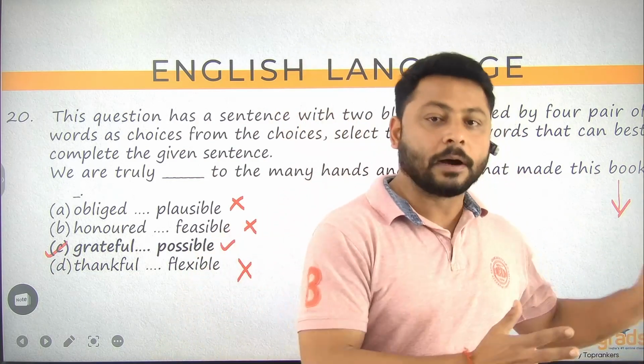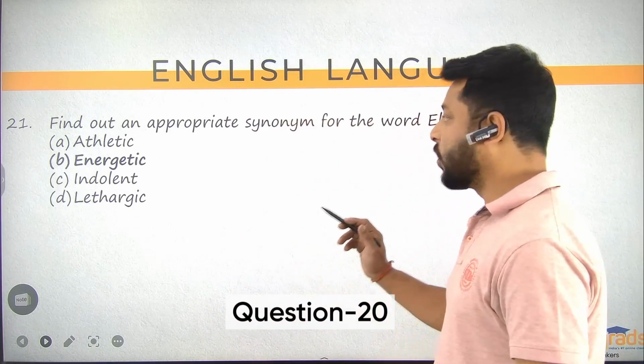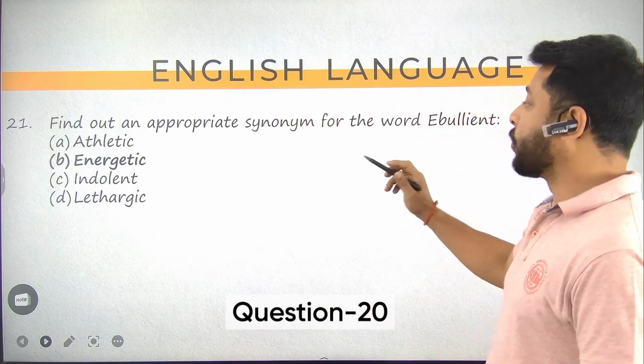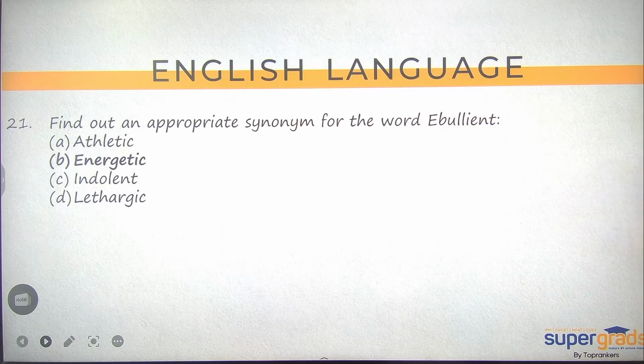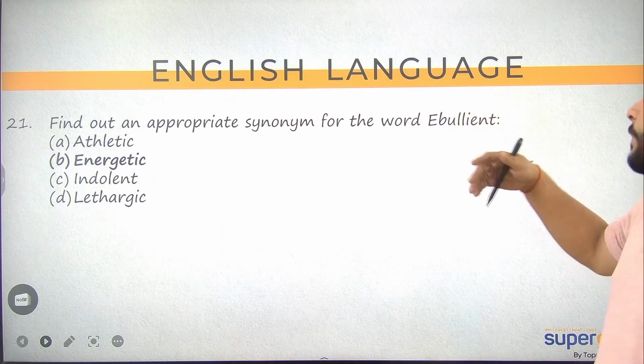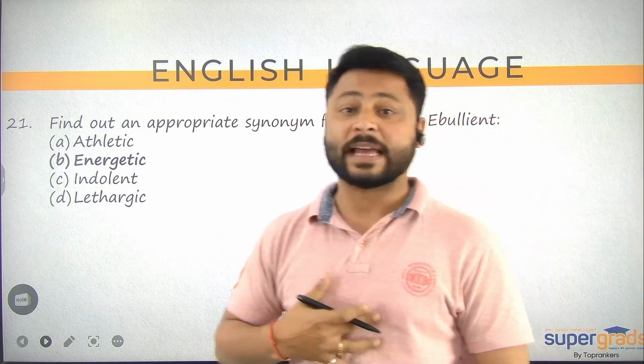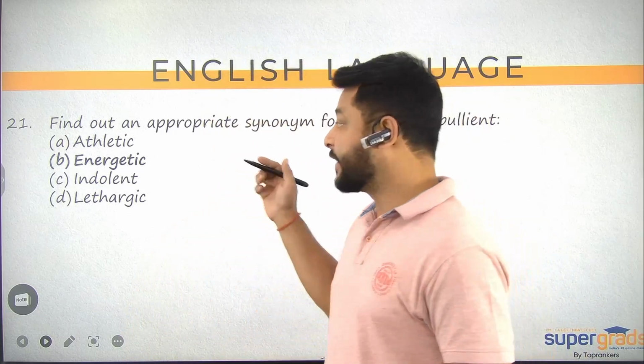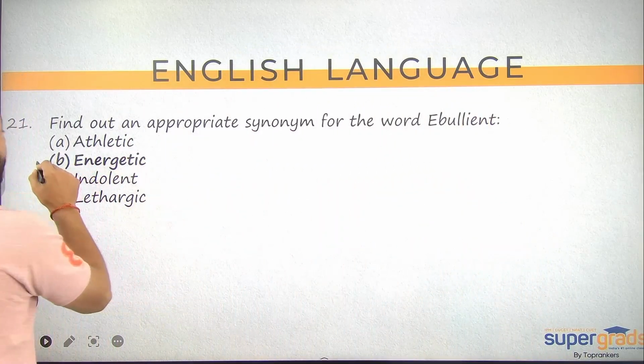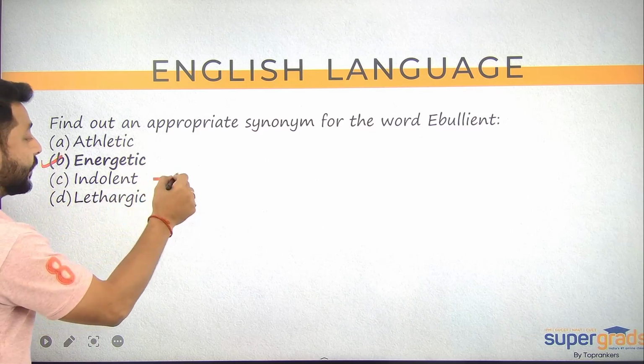Now let's talk about the rest of the questions. All right. So question number 21 here on your screen. Find out an appropriate synonym for the word ebullient. All right. What is ebullient? Ebullient is a person full of energy and confidence. All right. So that way, the correct answer option is energetic, because indolent is someone who is not willing to